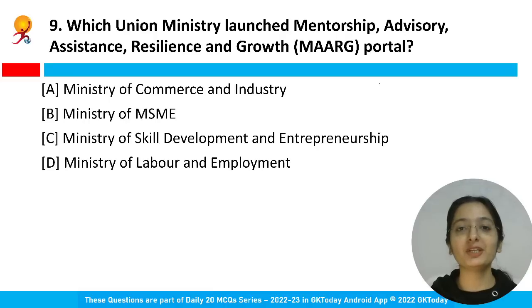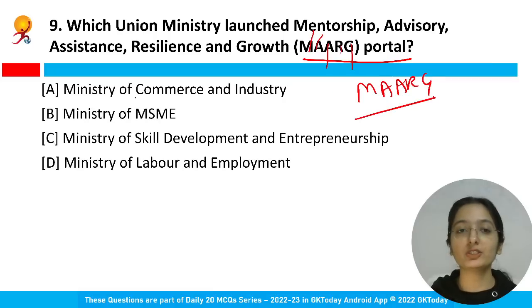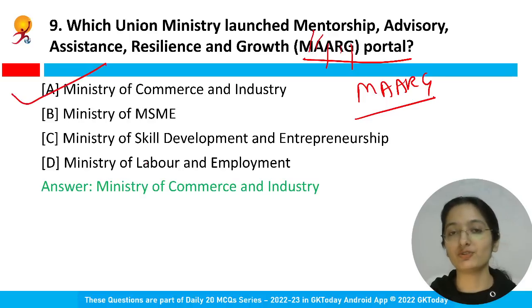Okay. Which union ministry launched the MAARG portal? Now it can be asked, the full form of MAARG. M stands for mentorship, A stands for advisory, then A stands for assistance, R stands for resilience, and G stands for growth. So this becomes your MAARG. MAARG portal is launched by which ministry? You have four options, and the right answer is Ministry of Commerce and Industry. Option A is the correct answer.